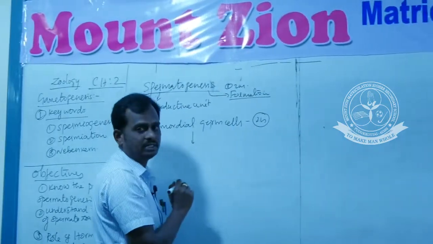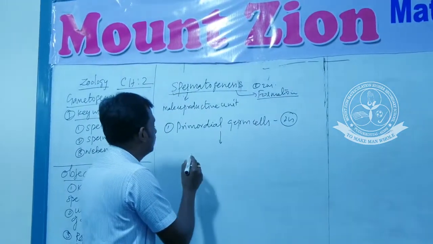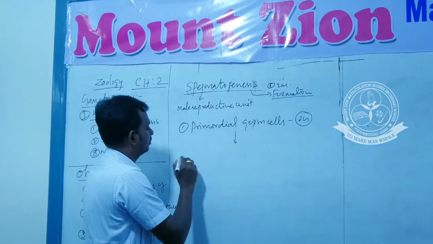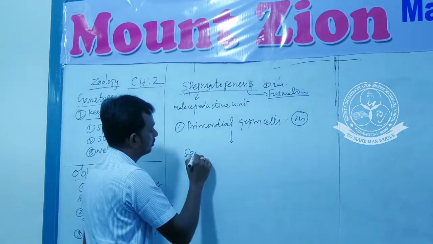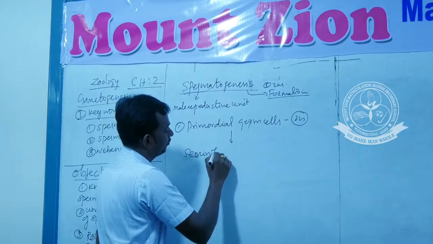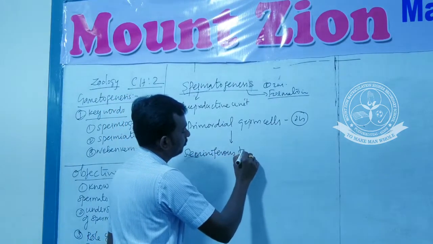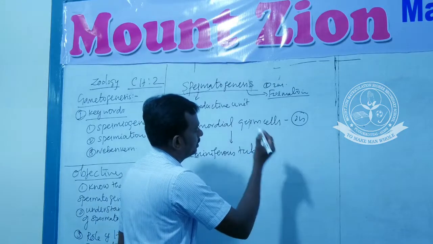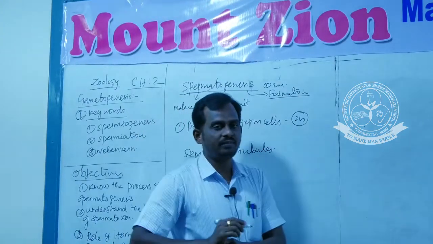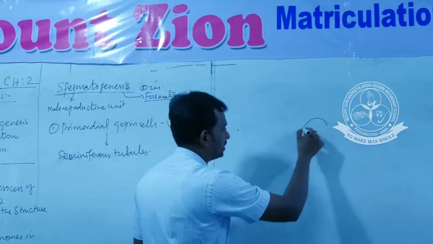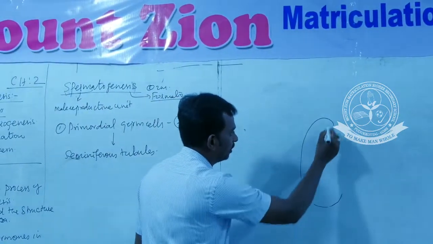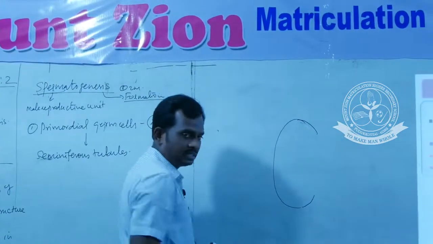This spermatogenesis takes place in the seminiferous tubules. Where the seminiferous tubules are located, we go to the structure of the testis.